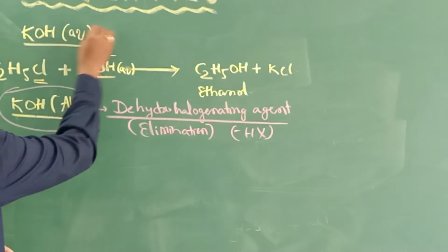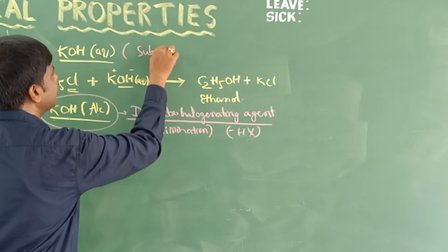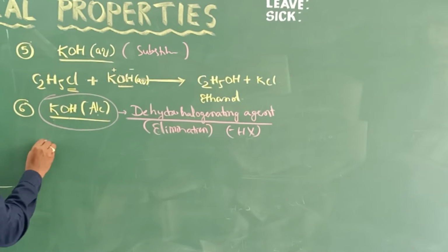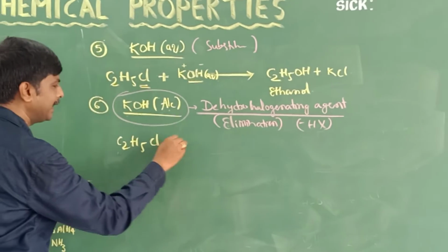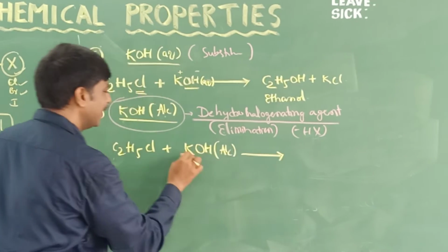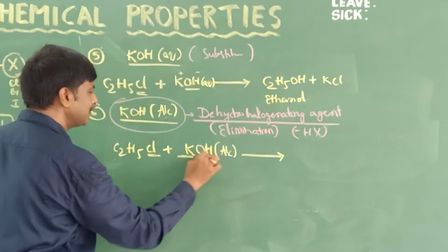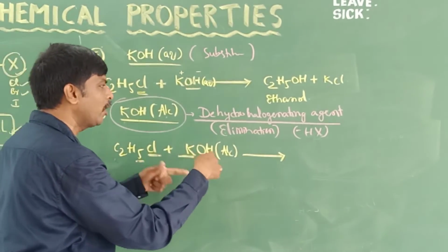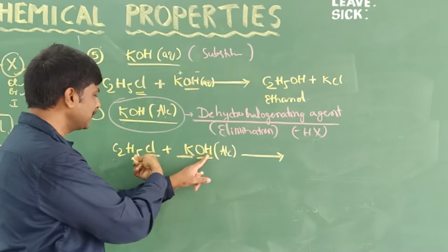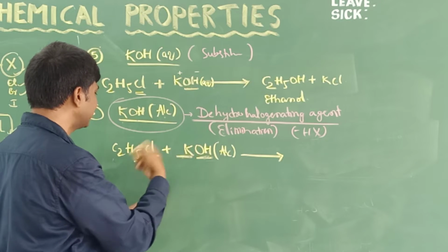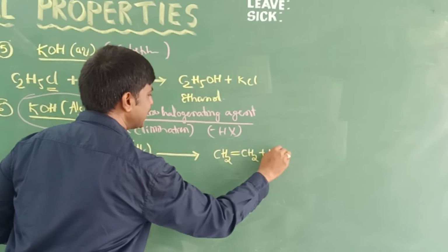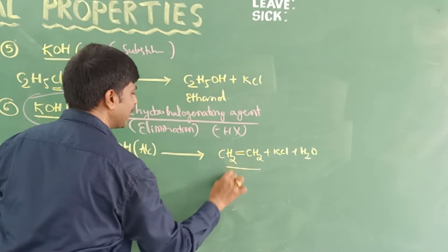In the case of aqueous KOH, what is this one? Nucleophilic substitution reaction. You will observe this reaction now. C2H5Cl chloroethane reacts with alcoholic KOH. Then K removes Cl, OH removes H, because of dehydrohalogenation. K removes halogen, OH removes hydrogen. So the remaining part is CH2=CH2 plus KCl plus H2O. So what is the product?